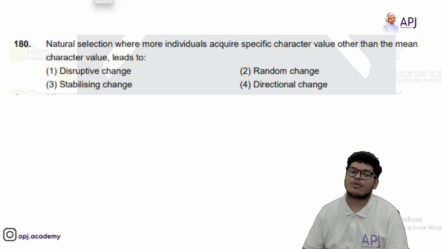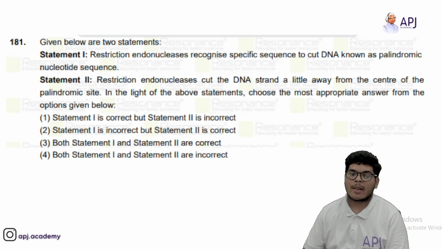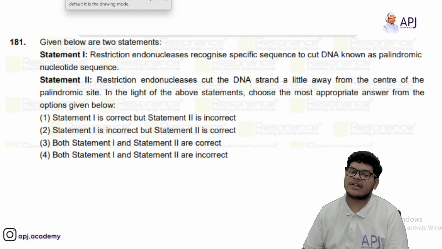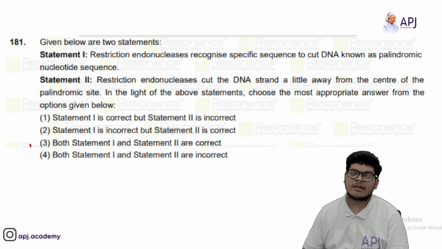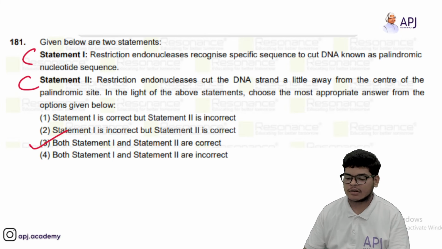Natural selection where more individuals acquire specific character value other than the mean character value leads to directional change. Restriction endonuclease recognize specific sequence to cut DNA known as palindromic nucleotide sequence. The restriction endonuclease cut the DNA a little away from the center. So both the statements are correct, statement 1 and statement 2.